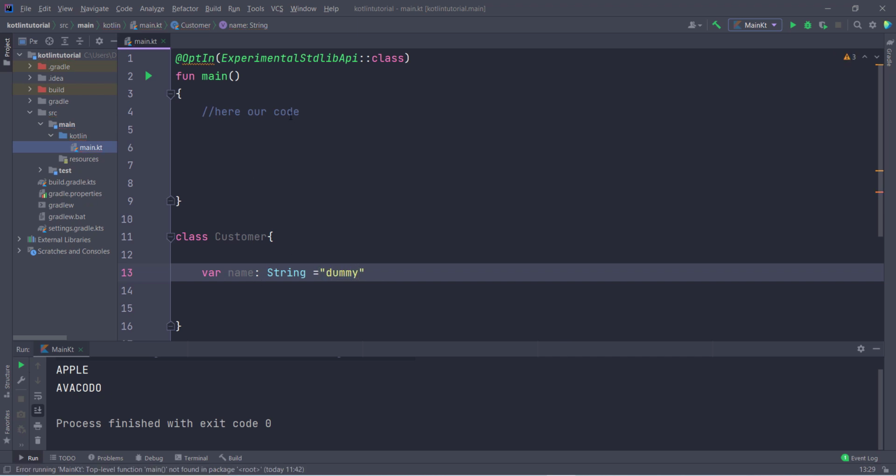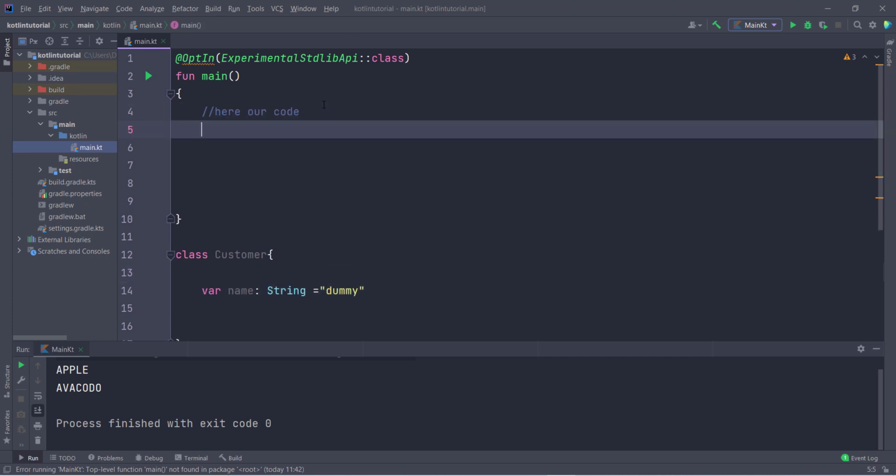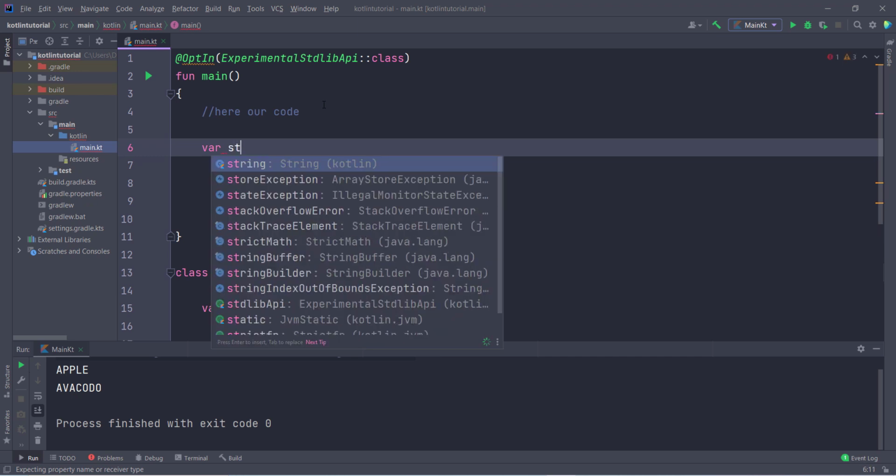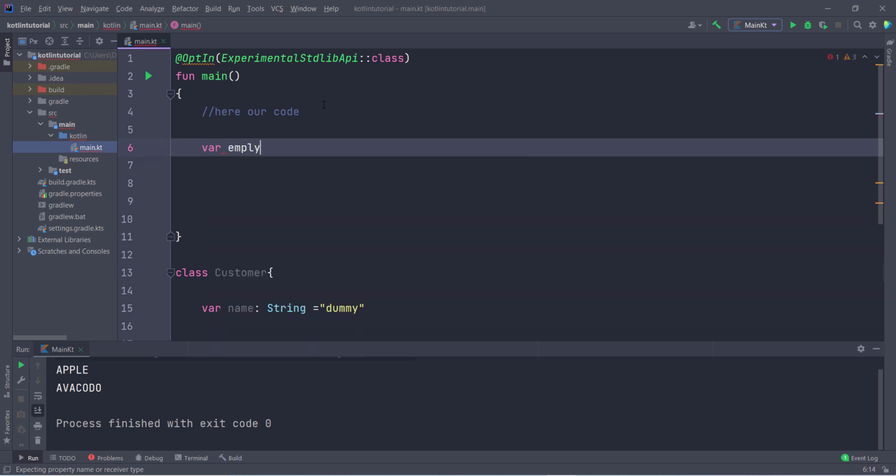Now inside Kotlin we don't need getters and setters, we can directly access the values and directly print them. For accessing the value, as you already know in Java, we have to create an object of a class. So how do we create an object in Kotlin? We have a Customer class, and I want to create an object. First of all you have to give the variable type, var or val, it is your choice. Then you have to give any object name. Let us suppose I type student or employee, you can give whatever you want.